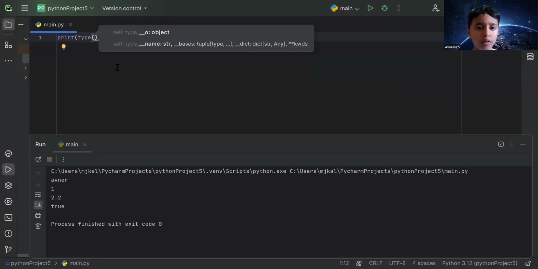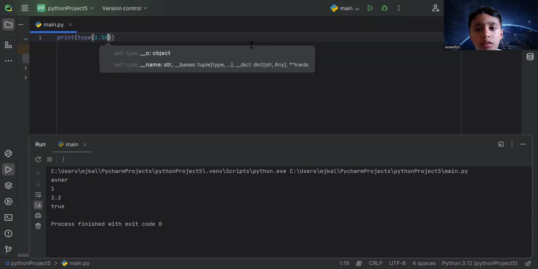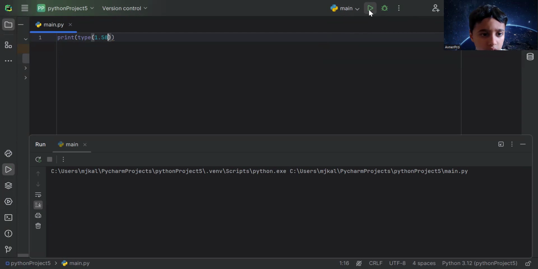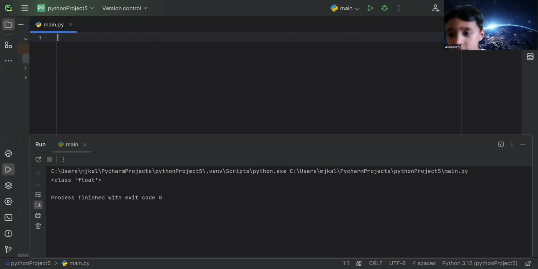So let's say I now write 1.5. Okay, how about this? Can you guess the output? No, it's okay. Everyone gets it wrong. We're just trying still. See, it prints float because this is a float. Same thing for every single one, for booleans, strings, integers.